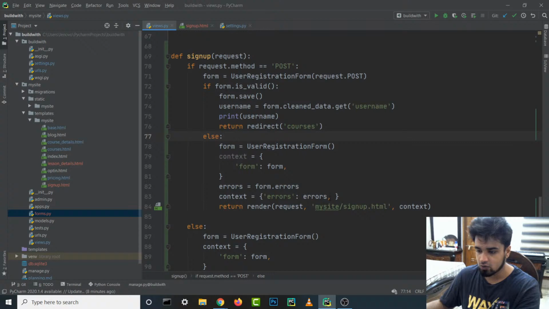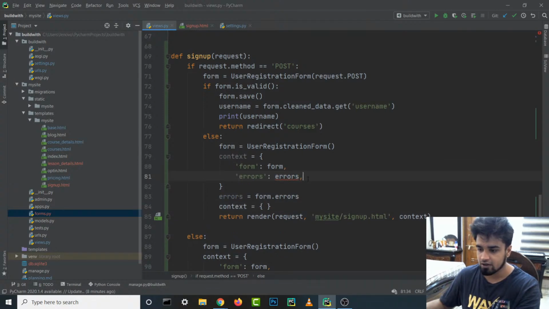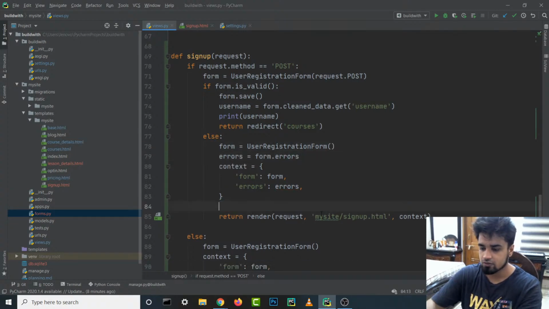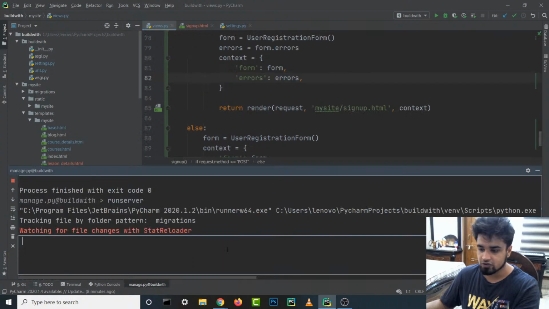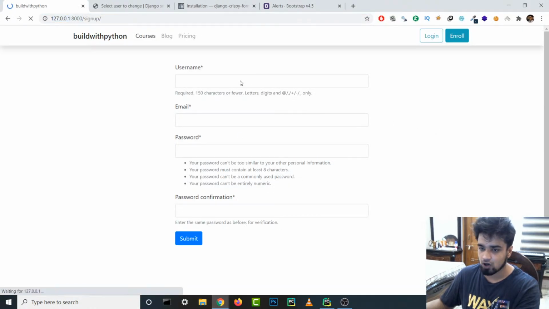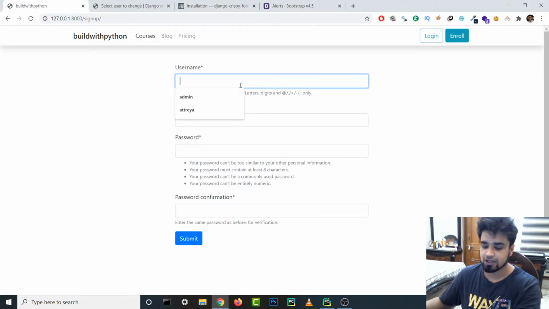And what we can do is just add this errors stuff over here again. I think we are doing some repetitive stuff over here, but I don't think it should be a problem. Let's cut this, paste this over here, remove this context. All right, so this should work. Now let's make sure that the server is running. It's being restarted, so let's wait for it to restart. All right, now we are going to actually test it out. First time we are going to enter everything correctly.